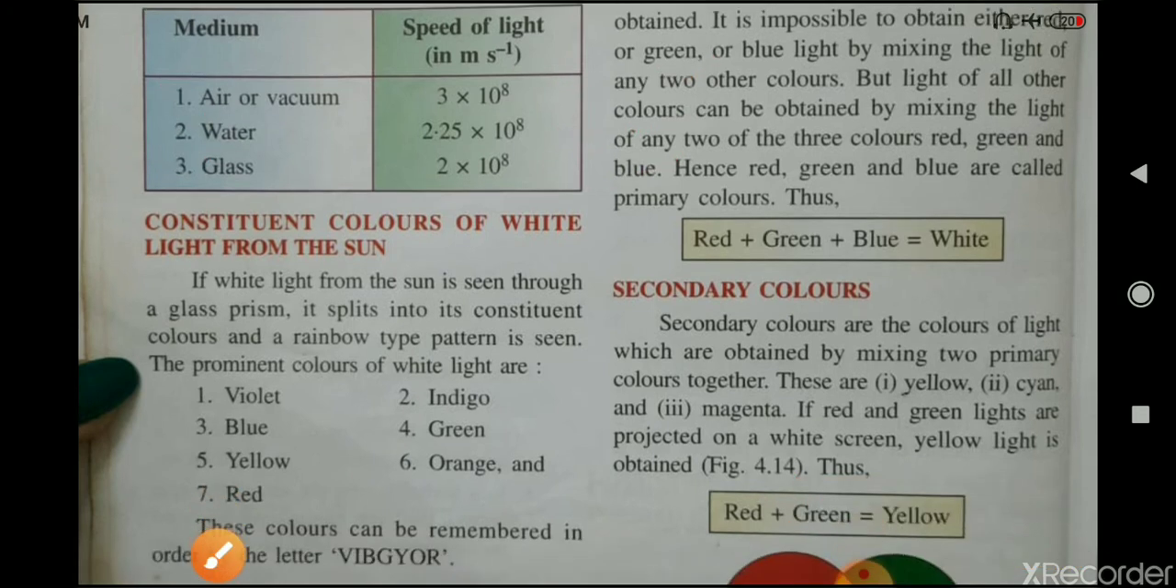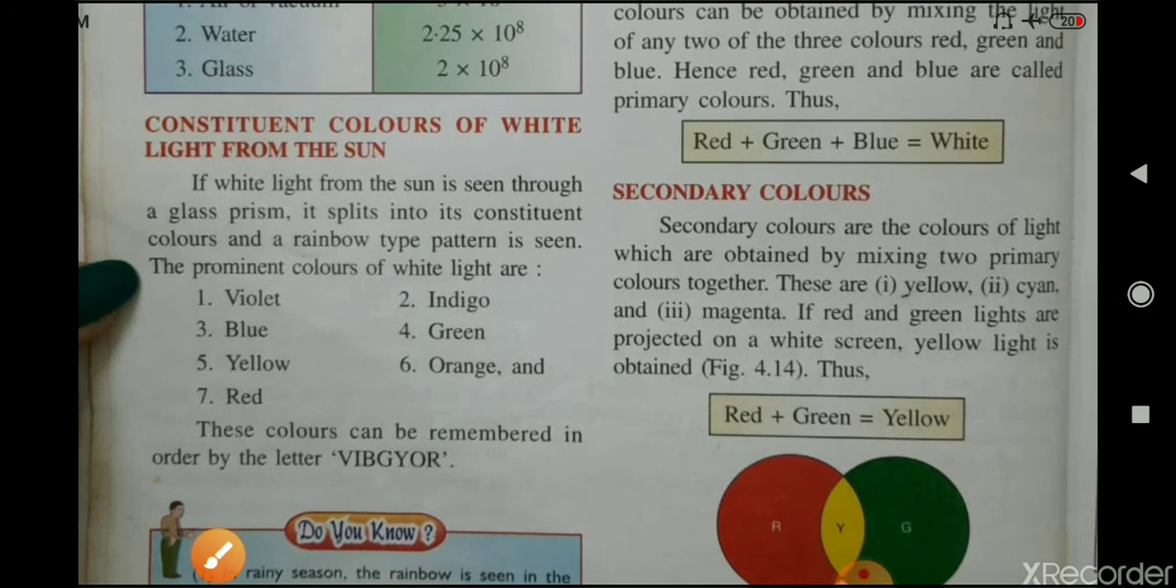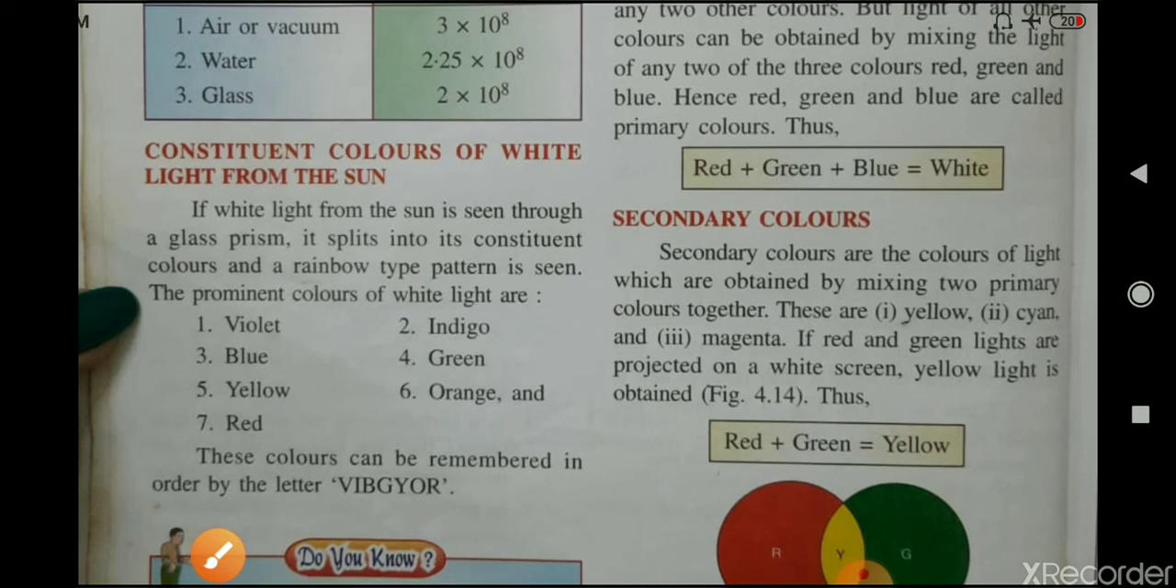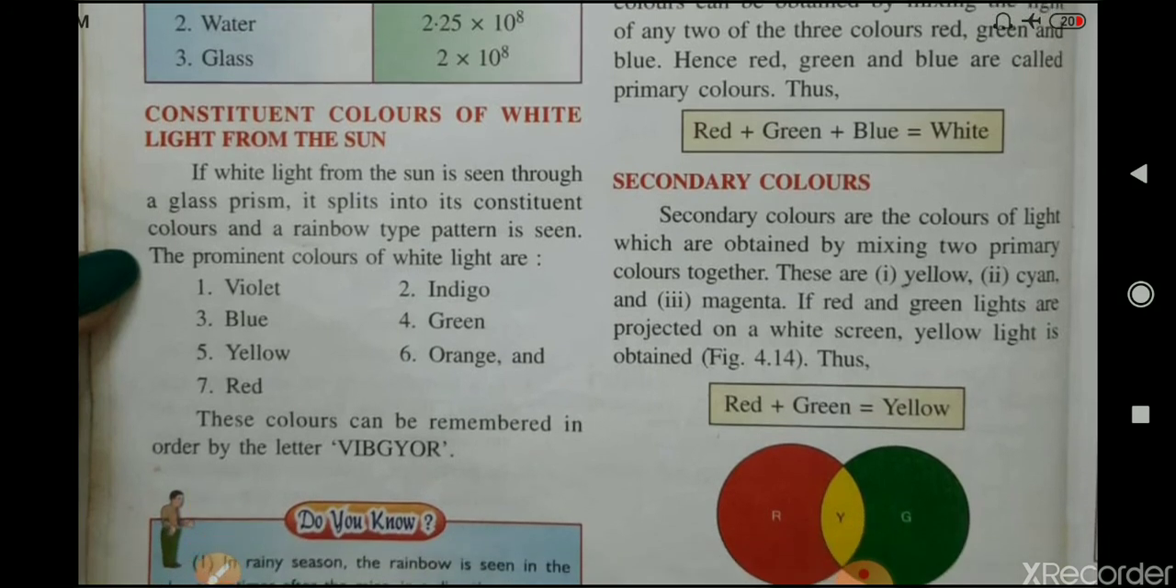Now, the constituent colors of white light from the sun. If white light from the sun is seen through a glass prism, it splits into its constituent colors and a rainbow type pattern is seen. The prominent colors of white light are violet, indigo, blue, green, yellow, orange, red, and these colors are remembered as VIBGYOR. You already know this. So when the light from the sun is seen through a glass prism, it splits into these constituent colors.